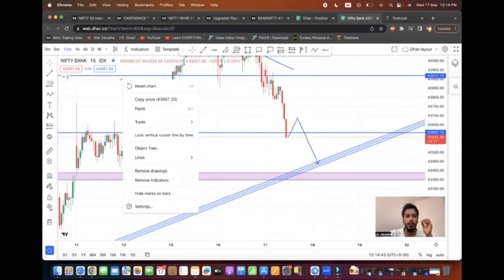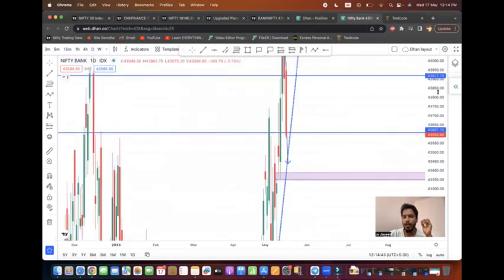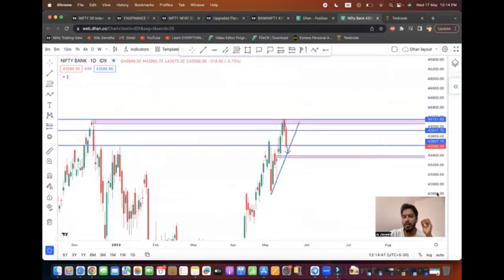Because when we look at the daily time frame, market is still in uptrend, but this is a small pullback in this uptrend itself. If it crosses below 43,300 level, then I will start building my position on the negative side aggressively. Until then, I will be going slow and steady.